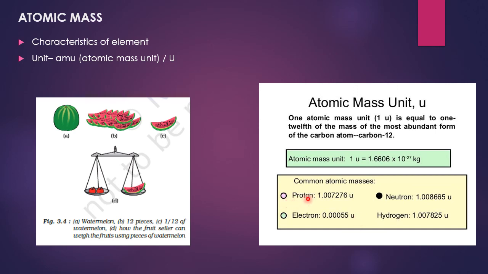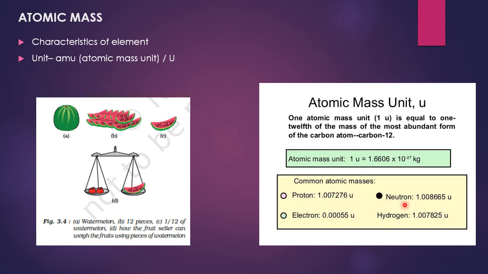Here atomic masses of proton, electron and neutron are given. Atomic mass of proton is 1.007276 U. Atomic mass of electron is 0.00055 U. You can see that the electron is lighter than the proton, and we can even say that its mass is negligible in comparison to that of the proton.